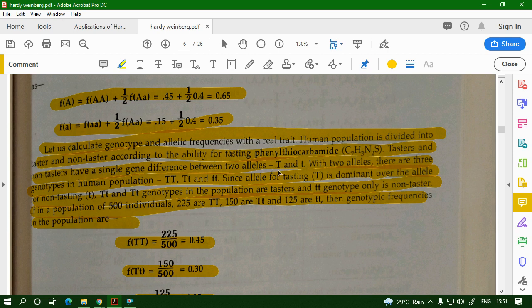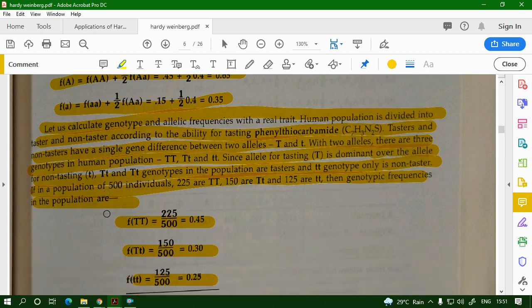So in a population, capital T are tasters and small t are non-tasters. The allele for tasting is dominant over the allele for non-tasting. They say a population of 500 individuals has 225 TT, 150 Tt, and 125 tt.